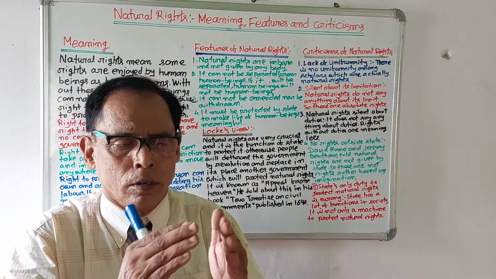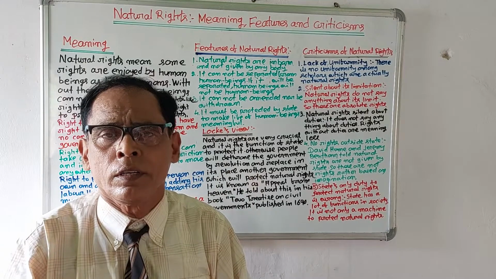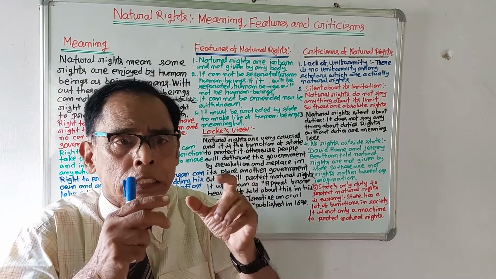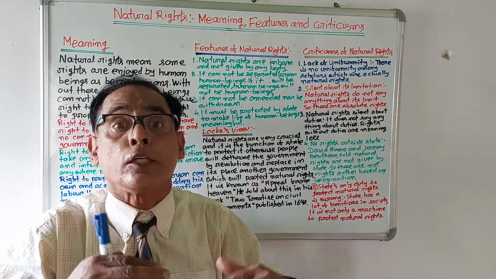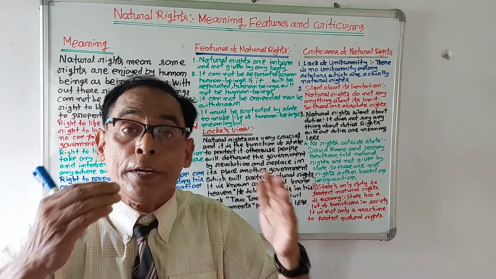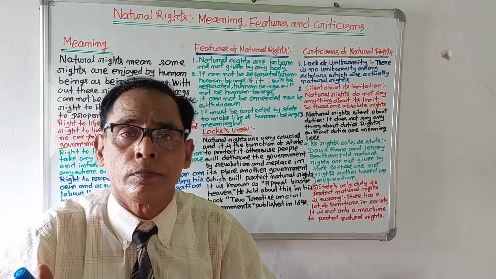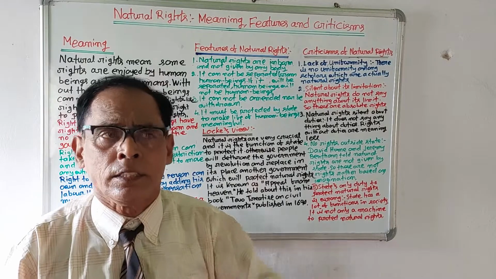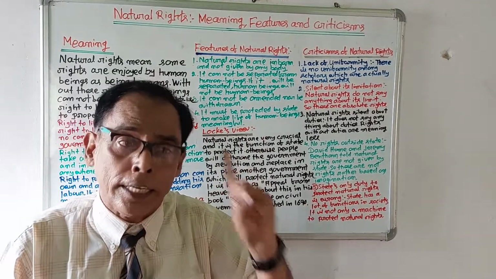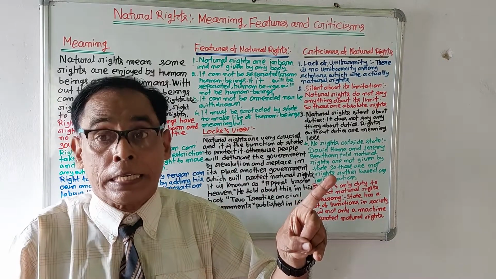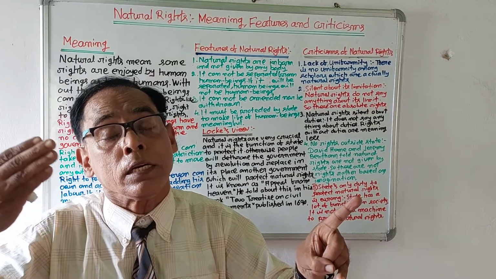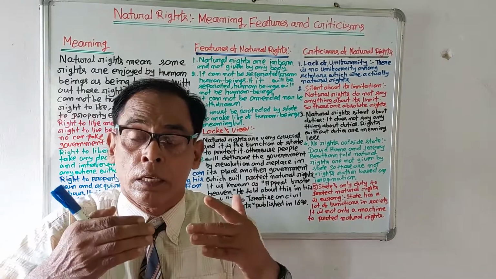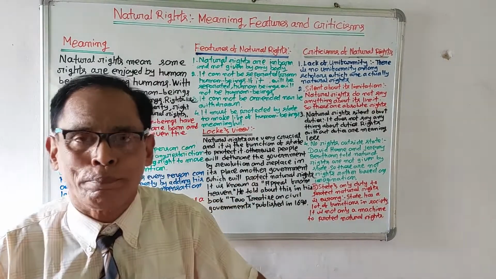According to scholars, the state has a lot of functions. It has not come into existence only to protect rights. So critics point out that the state is not a machine only to protect rights. It has multifarious, numerous functions to perform.